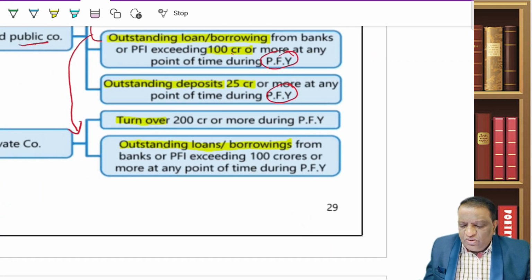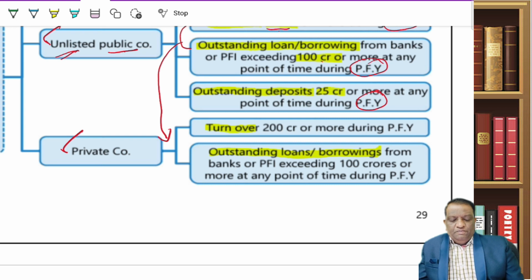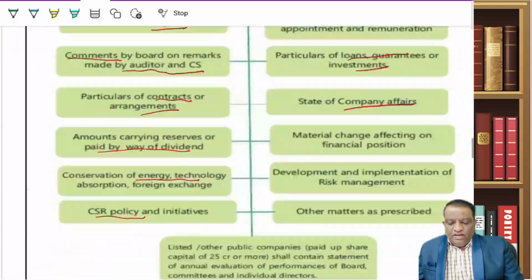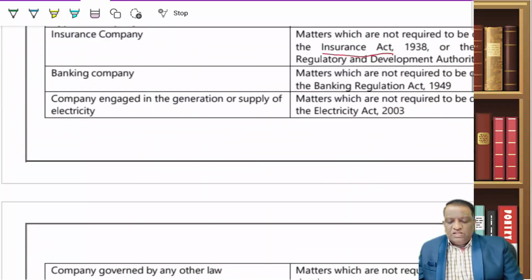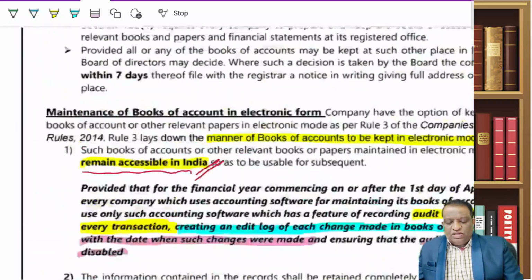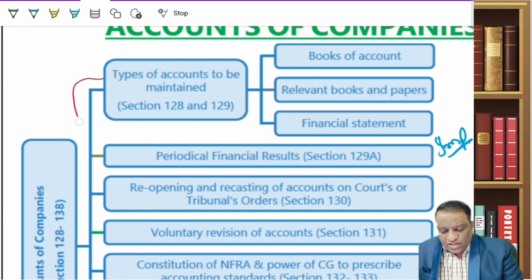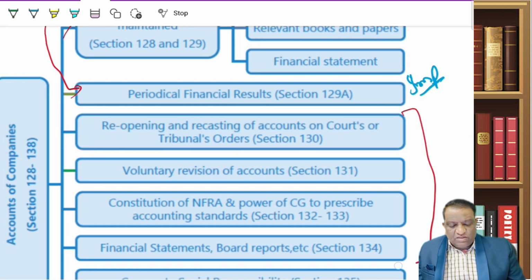So with this, we conclude our last segment of this Accounts of Companies. As a summary, this entire chapter, considering the length involved in it, I have divided into two segments, whereby again I am taking you through just a final summary. It's a very lengthy one. The number of sections are fewer, but the contents in some of the sections are very, very huge. So that is where it has taken a lot of time. These two I have covered in segment 1, and the rest all I have covered in segment 2.